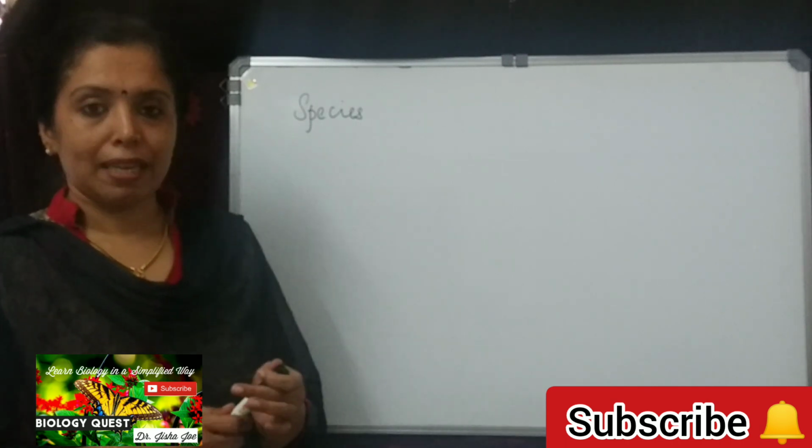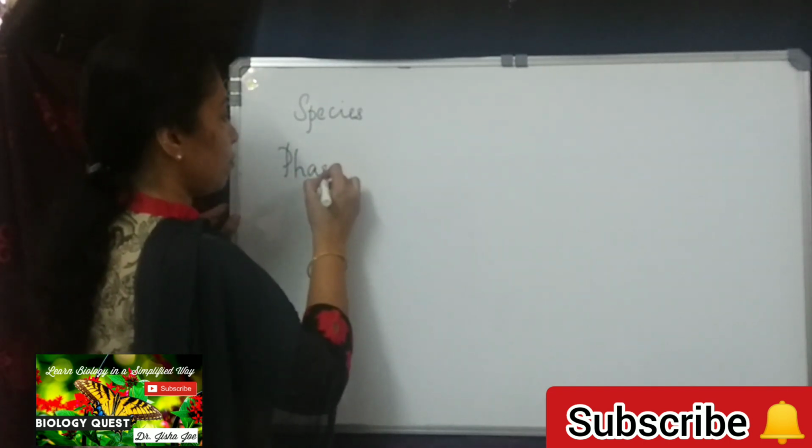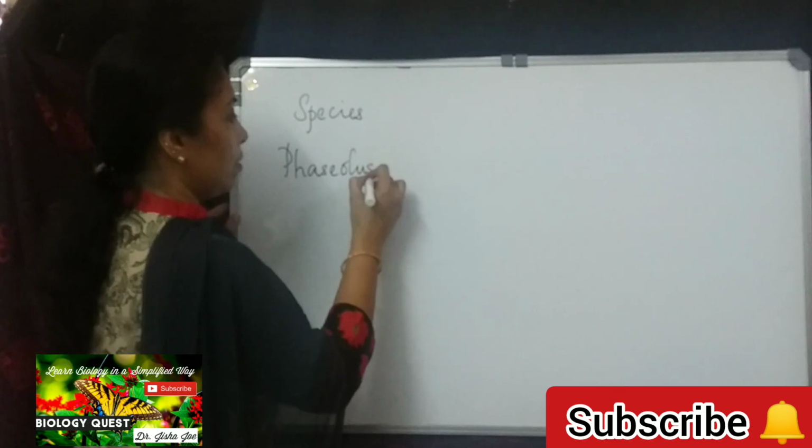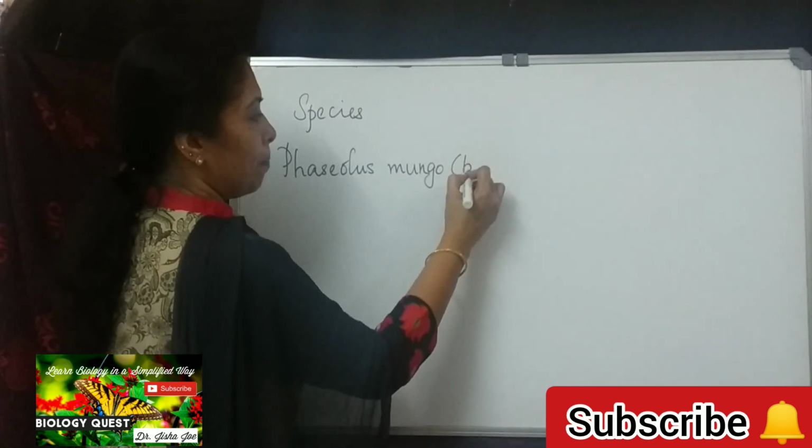Okay, so we will take an example from the plant kingdom. We will take Phaseolus mungo, which is black gram.